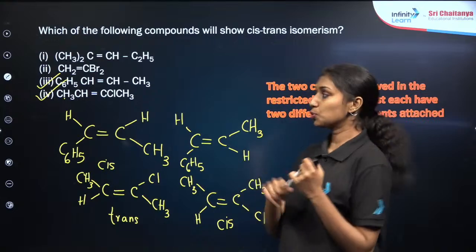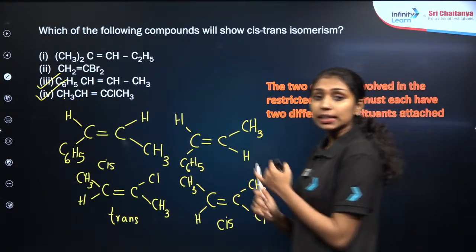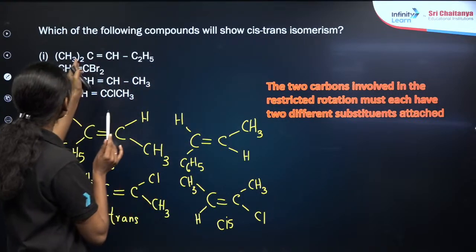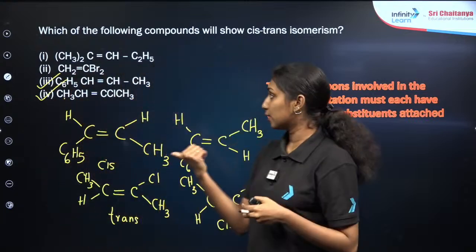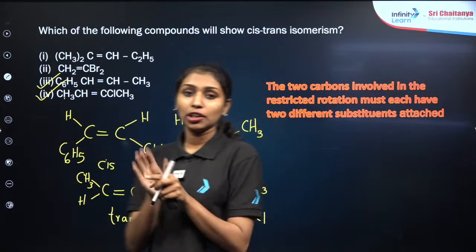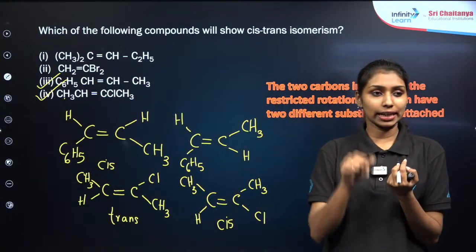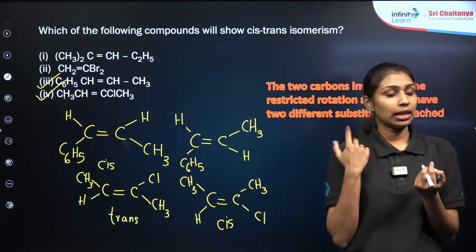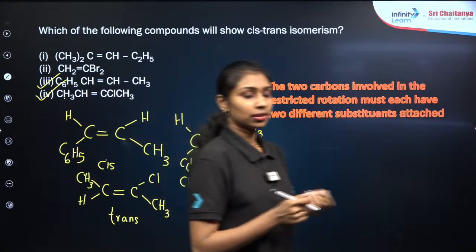Clear? So the last 2 compounds will show cis-trans isomerism because the double bonded carbons contain at least different groups. As you are observing here, in the first carbon itself there are 2 same type of groups, 2 methyl groups. If you try to find out the cis-trans isomer, you will fail, you are unable to find it. So try to write the isomers of the first 2 compounds also, then identify whether they show cis-trans isomerism or not. Clear?